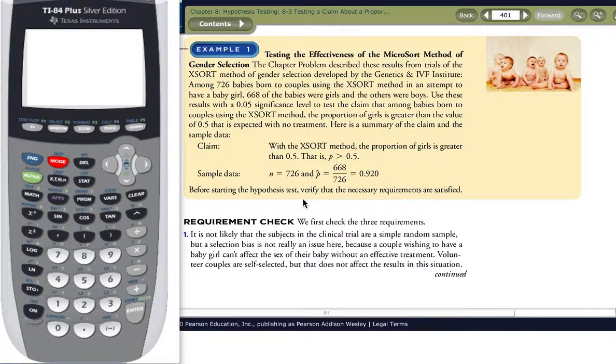Here we want to use the calculator to help us conduct a hypothesis test about a proportion. Here we claim that with the XOR method, the proportion of girls is greater than 0.5. That is, we have an alternative hypothesis that P is greater than 0.5. Our sample data would be a sample size of 726 babies, 668 of which are girls.